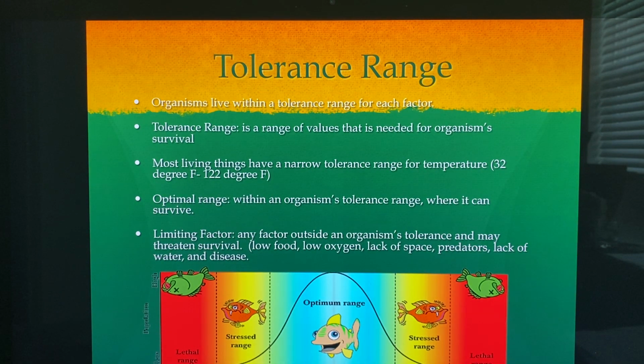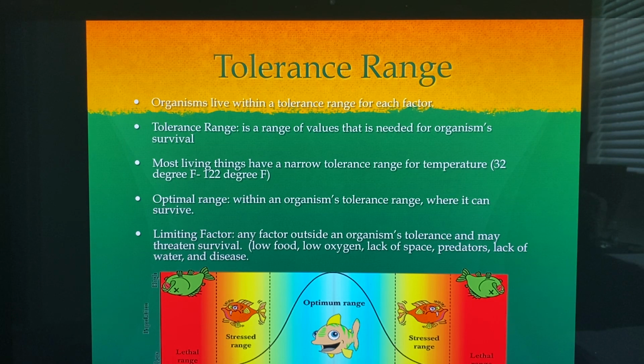Tolerance range. What is this? Well, organisms have to live within a tolerant range for each of these factors. Tolerance range is a range of values that is needed for an organism's survival. Most living things have a very narrow tolerance range for temperature. So basically, we live between 32 degrees Fahrenheit and 122 degrees Fahrenheit, right? Or from freezing until the point where we can't tolerate. Basically, when it gets up to 122 degrees, that is pretty hot for human beings.